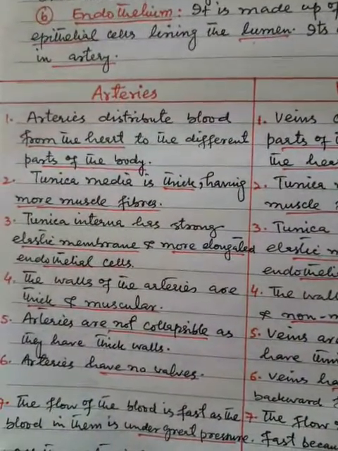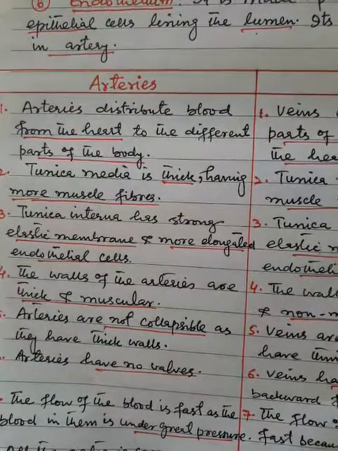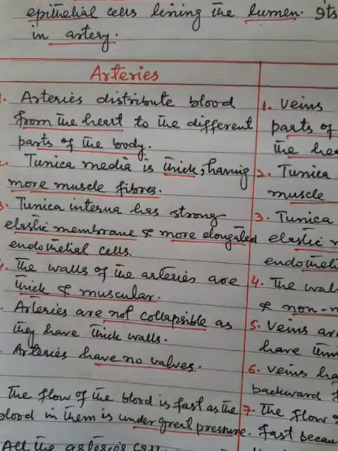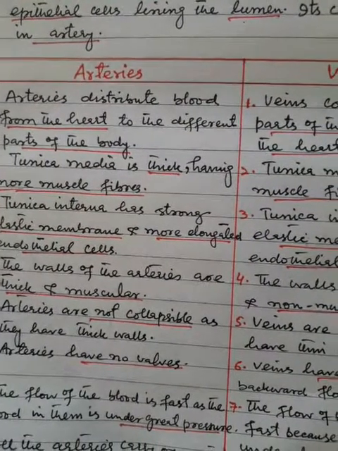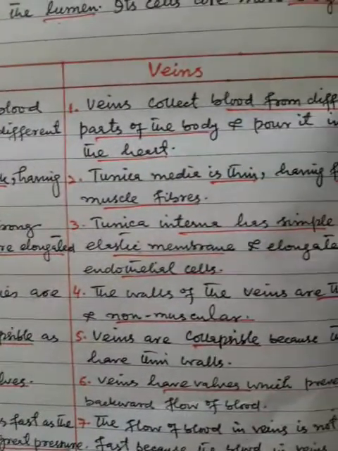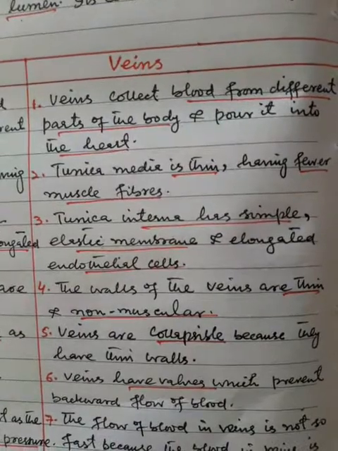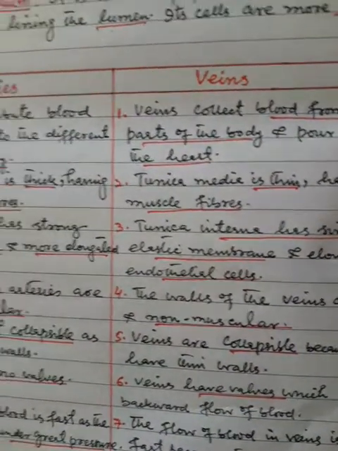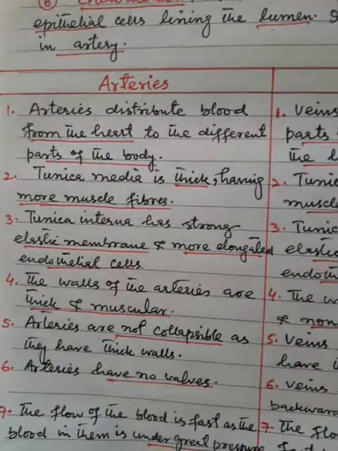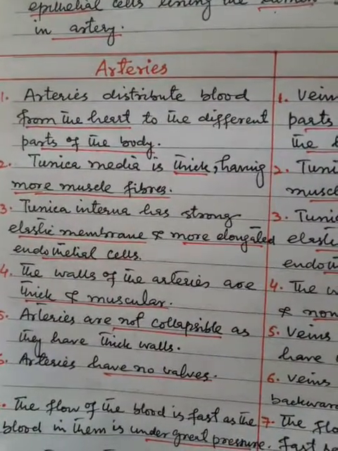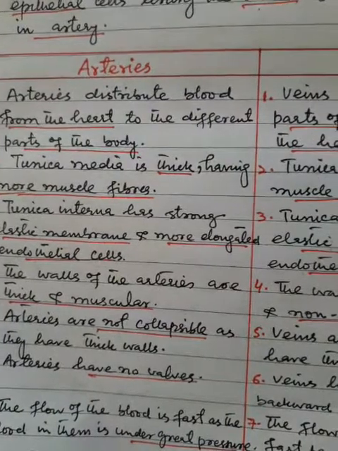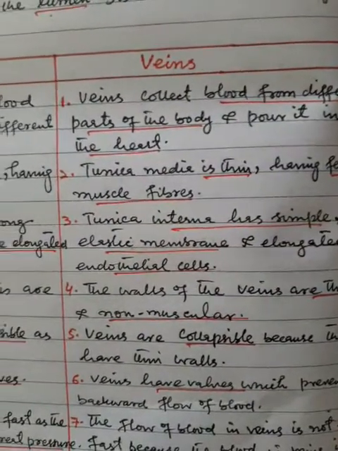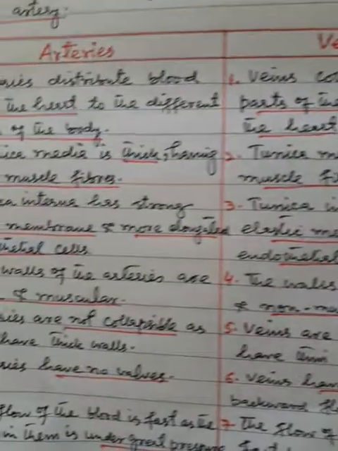Third point. Tunica interna has a strong elastic membrane and more elongated endothelial cells in arteries. Tunica interna has a simple elastic membrane and less elongated endothelial cells in veins. Point number 4. The walls of the arteries are thick and muscular. The walls of the veins are thin and non muscular.